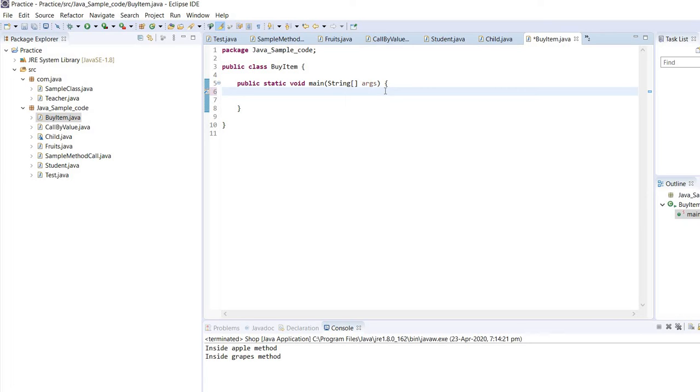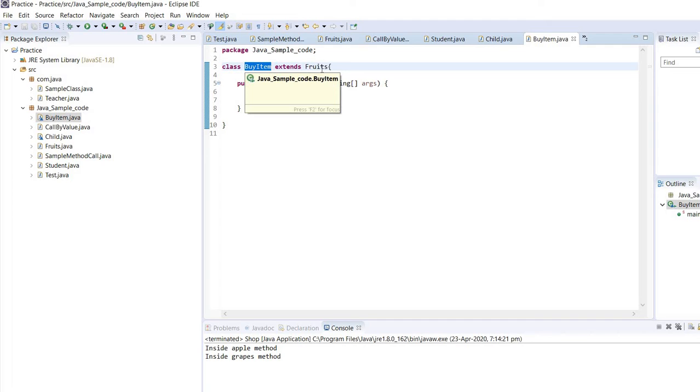Since I'm gonna show you the parent and child class connection, what we need to do is extend our parent class. So how can we extend the parent class? Using the extends keyword. We need to write extends and the name of our parent class, so it's Fruits. So this ByItem class will be able to access all the properties of the Fruits class.